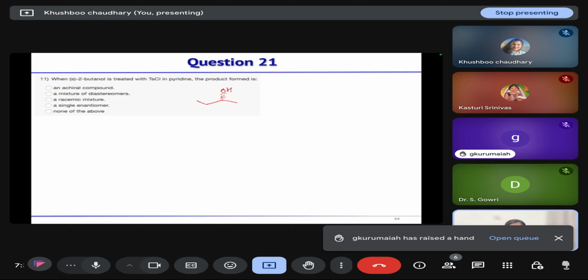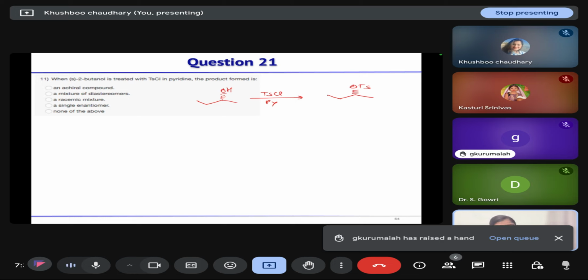Now if we are treating it with tosyl chloride in the presence of pyridine, we will get this OTs. Any other possibility in this condition? No, right? Only one product we will get.